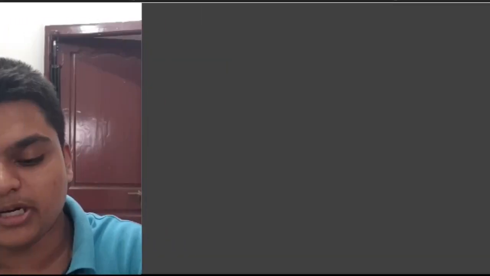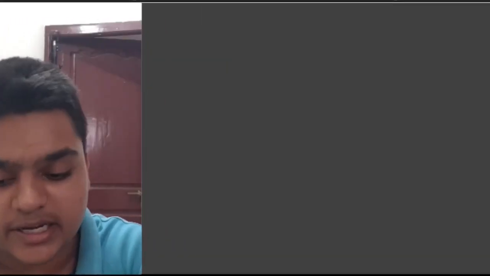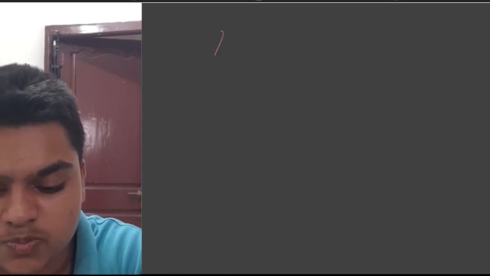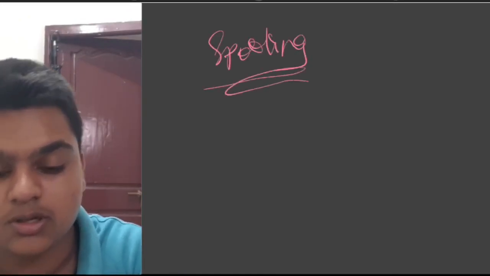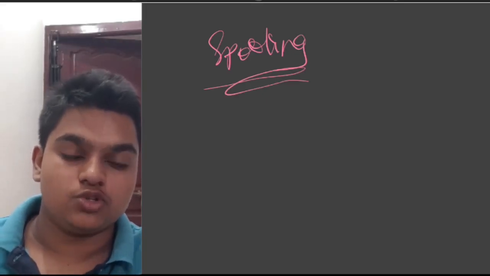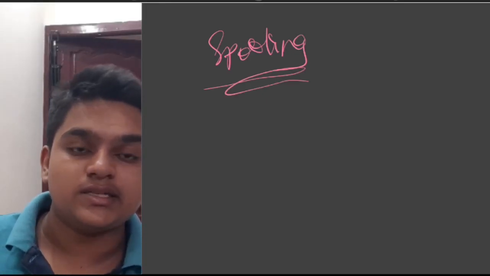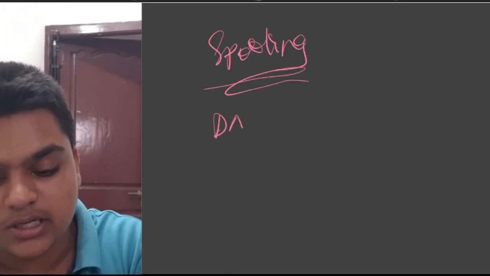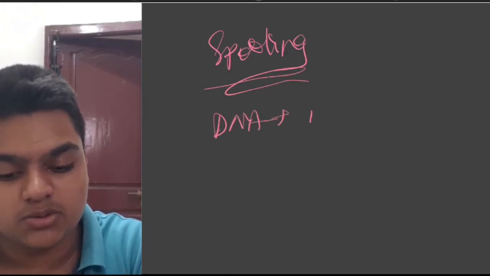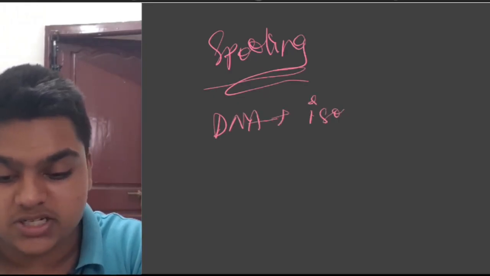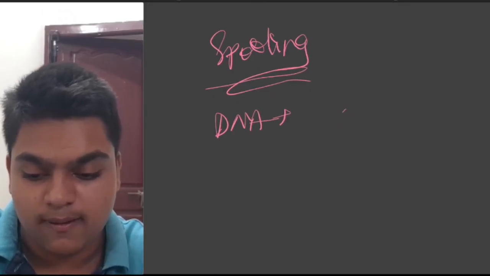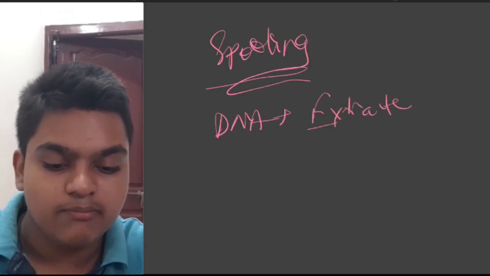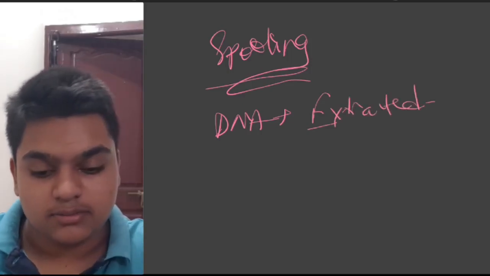Now, first of all, coming to isolation of genome. This technique of isolation of genome is called spooling. Not spooning, but spooling. What is done is the DNA or genetic material is isolated, or extracted.